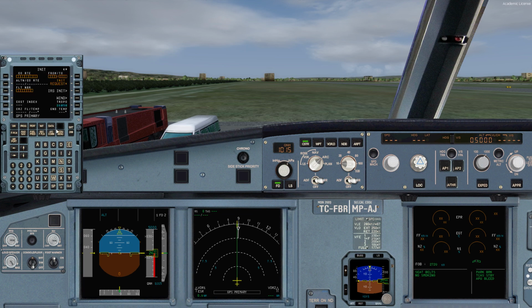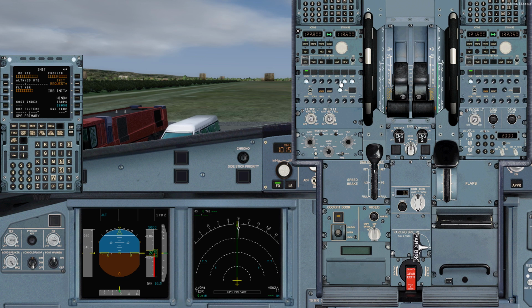Alright, before entering the MCDU, let's have a look at the pedestal panel together. The frequency is not quite important today, but let's have a look at the ACP panel. I turn on the PA knobs here. Also, it's better to talk to the cabin chief through the cabin button as pilot monitoring. Today we are CM1, crew member number 1, seated in the left hand seat. That's why we put the ATC knob as number 1. And the parking brake is set. Let's lock the cockpit door. Yeah, better.